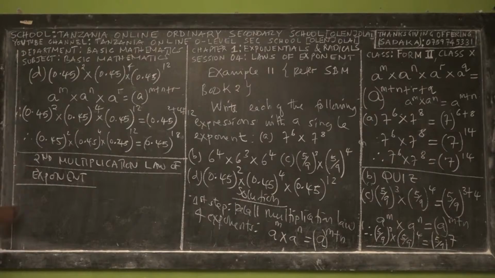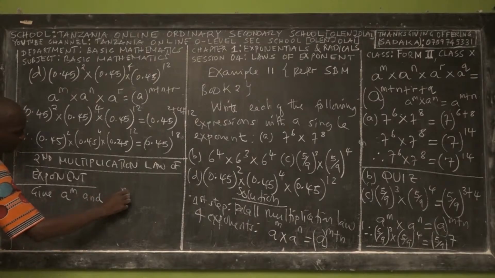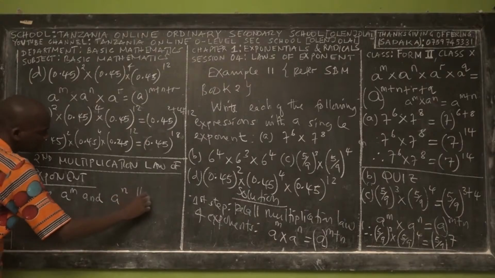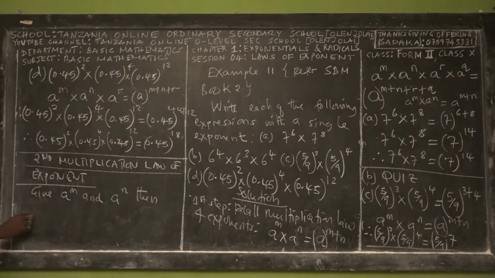So the second law, listen, given a power m and a power n, then when you have a power m in a bracket, times n. Stop writing.